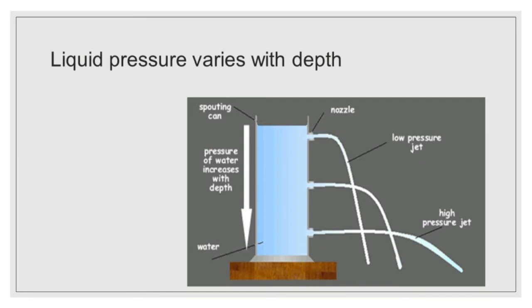Water from the lowest hole comes out with the greatest force and falls at a point that is at the maximum distance from the bottle. Water from the topmost hole comes out with the least force and falls at the point that is at the minimum distance from the bottle. So this activity confirms that the pressure in a liquid varies with the depth of the point of observation in it. So, pressure of water increases with depth.